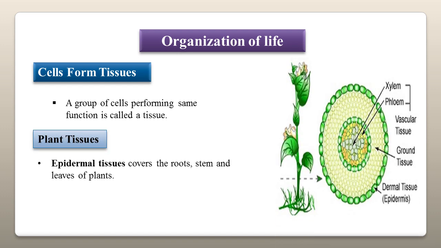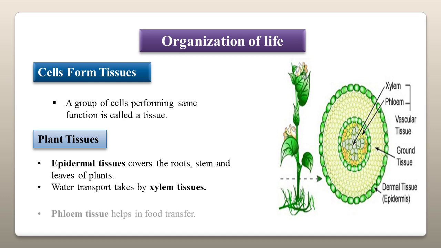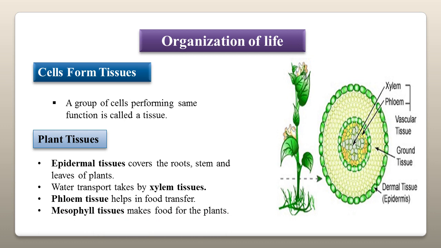Epidermal tissues cover the roots, stems and leaves of the plant. Xylem tissues are responsible for the conduction of water and minerals from roots to other parts of the plant. Phloem tissues help in food transfer from leaves to other parts of the plant. Mesophyll tissues help plants to make their food during photosynthesis.